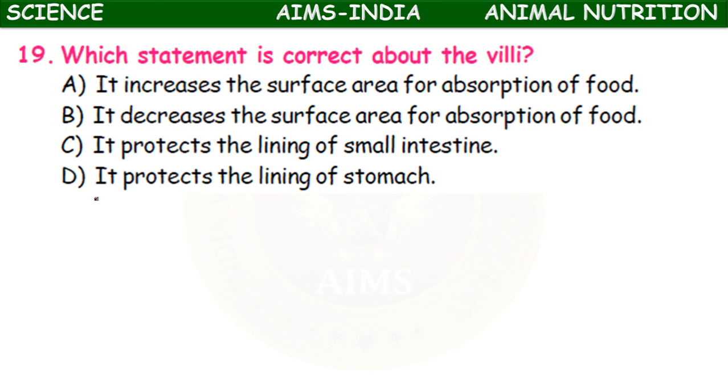The first one: it decreases the surface area of absorption of food. The second: it increases the surface area for absorption of food. The third: it protects the lining of the small intestine. The fourth: it protects the lining of the stomach. So the second statement seems to be correct. It increases the surface area of absorption of food.